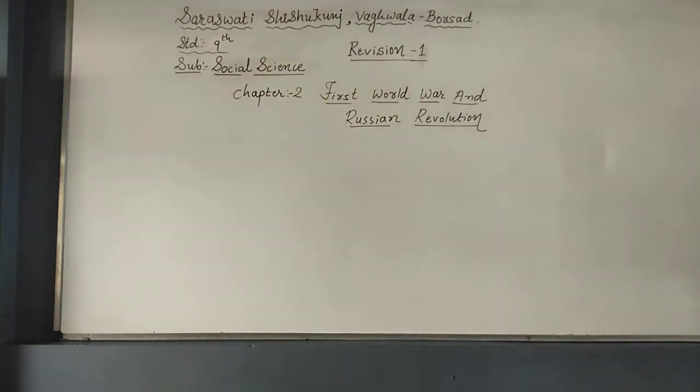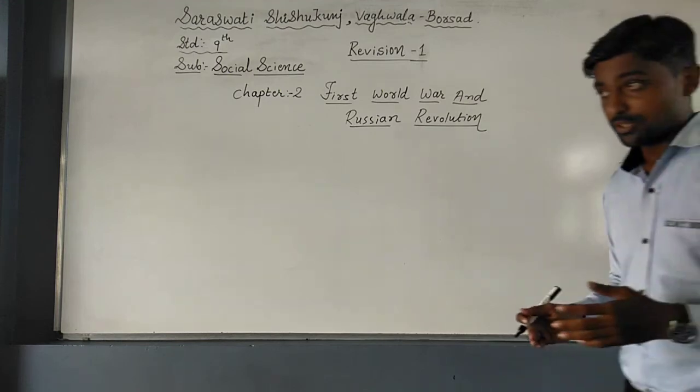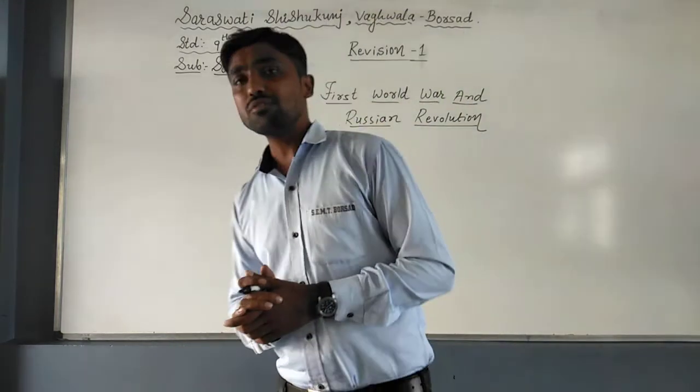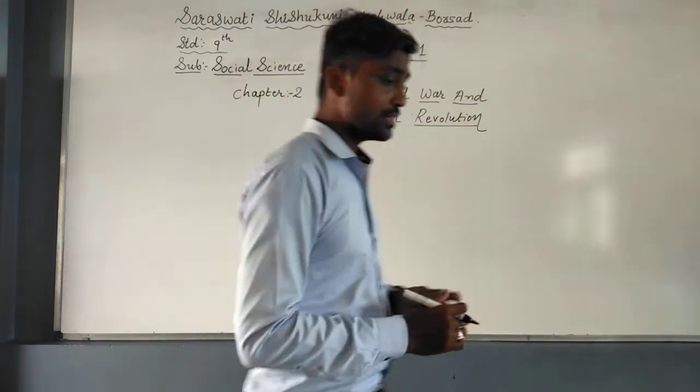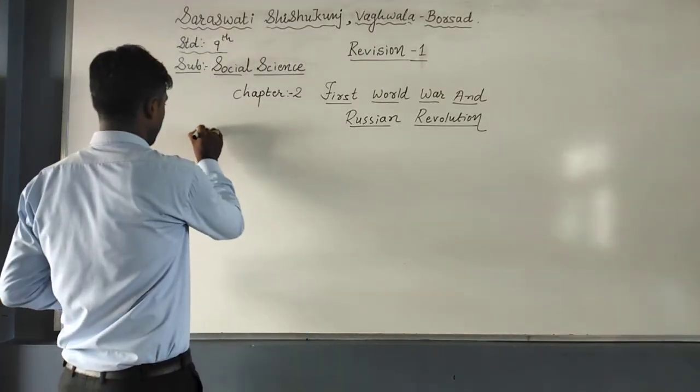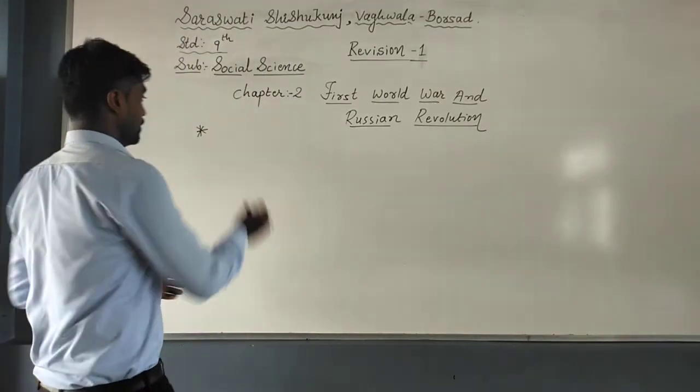Now while on the one hand the greed of European nations was trying to colonize various Asian and African territories, on the other hand Germany and Italy had completed the process of their respective political unifications. So now, how did the First World War start? It is our first topic, factors of the First World War.